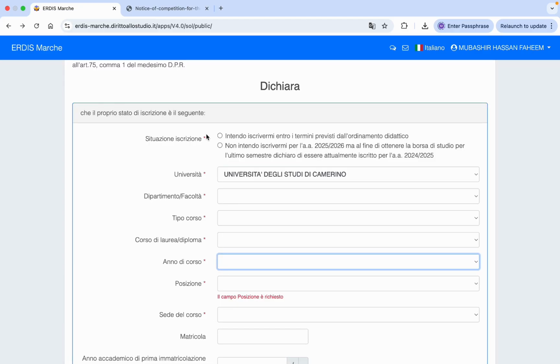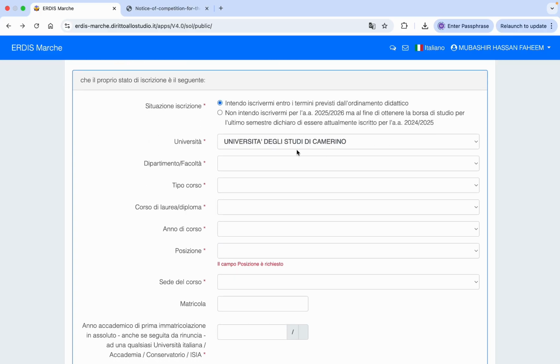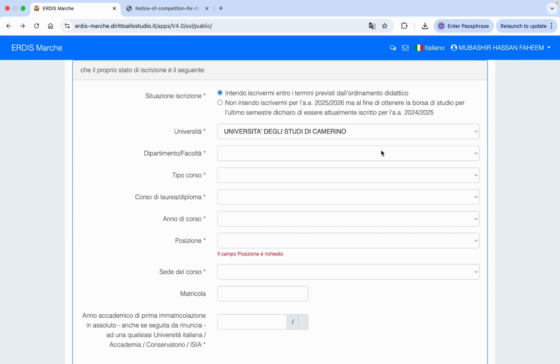Okay, if you are a first year student, then you need to click on the first box, that's when you have the intention to do the enrollment. But if you are already a student and you have only one semester left and you are enrolled in the year 2024-2025, then you need to click on the second tab. But if you have the intention to do the enrollment as a first year or second year student, then you need to take the first box. Then your university has already been selected, because on the previous page we selected Camerino.